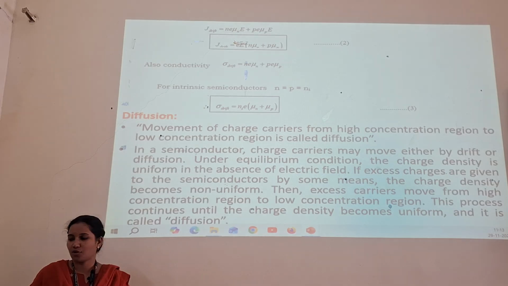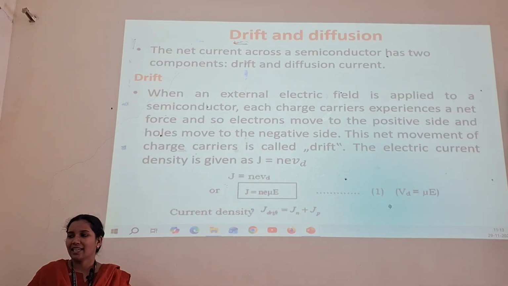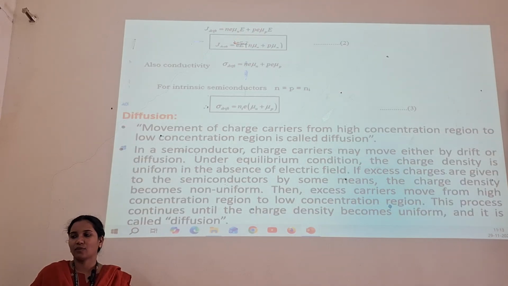Next one is diffusion. As I already told, the net current across a semiconductor has 2 components. One is drift and another one is diffusion. The movement of charge carriers from high concentration to low concentration region is nothing but diffusion. In a semiconductor, charge carriers may move either by drift or diffusion.